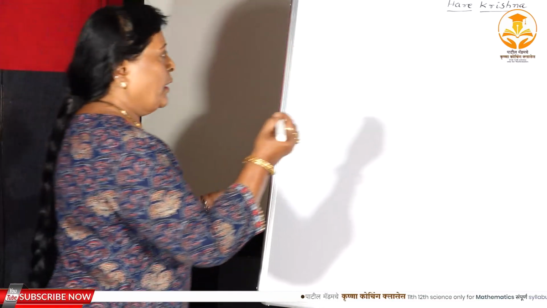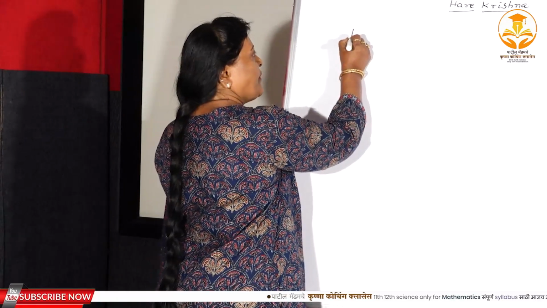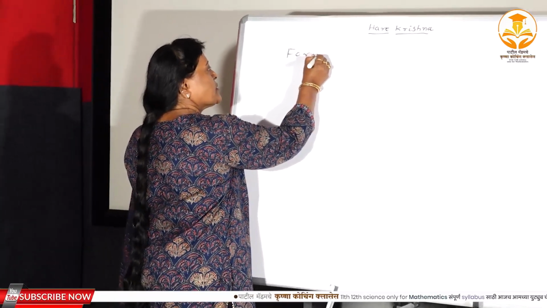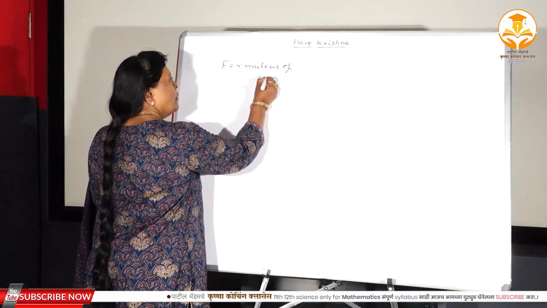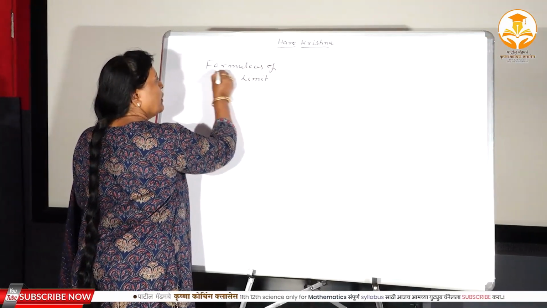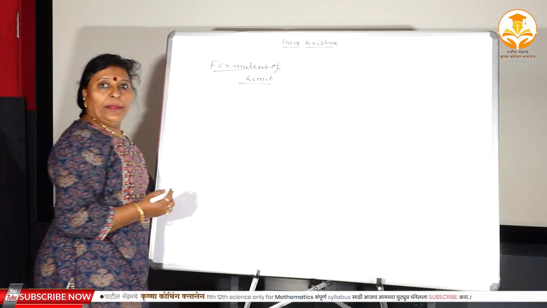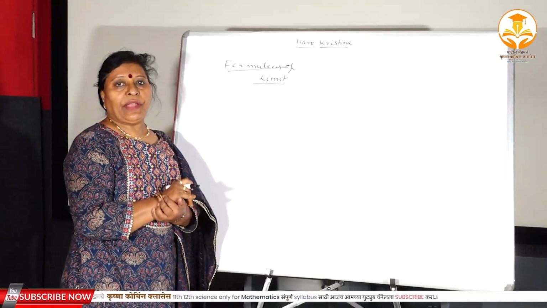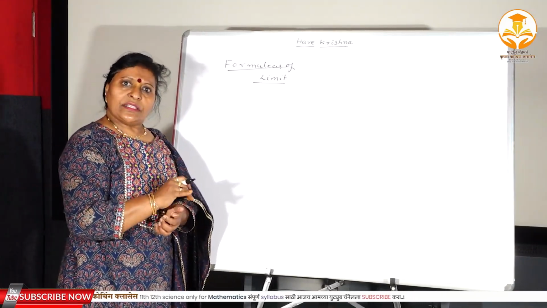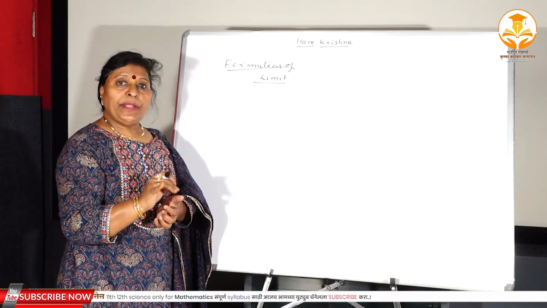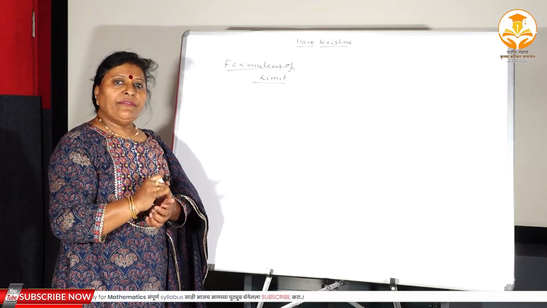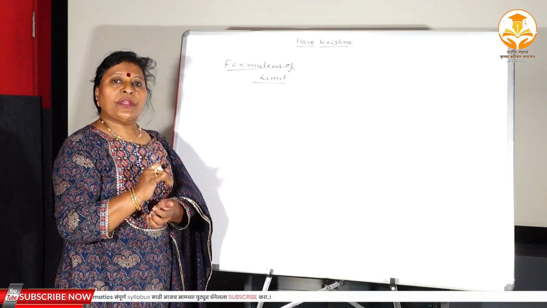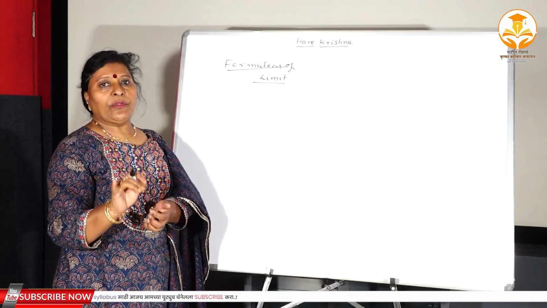Now see here, the first topic: the formulas of limit. Now do you know limit? What do you mean by the limit? The limit is nothing but the approximate value of a function. This also nobody says: the limit is nothing but the approximate value of a function. Whenever you find the limit, that means you are finding the approximate value of a function.